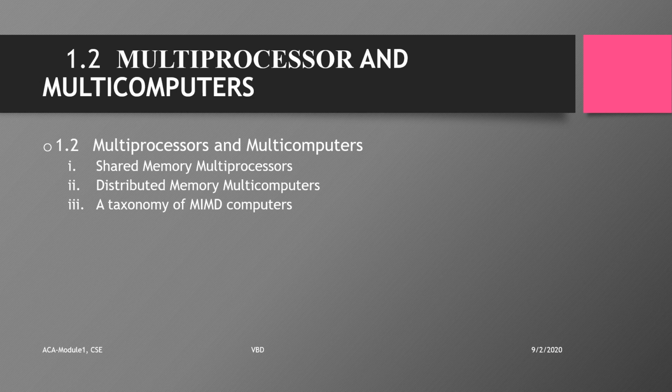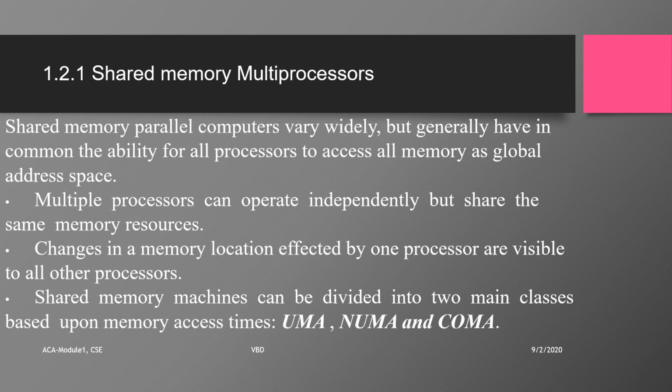Yesterday we saw that MIMD computers are multiple instruction streams over multiple data streams. How they are classified, we are going to see here. In shared memory multiprocessors, as the name indicates, the memory is shared by the processors.